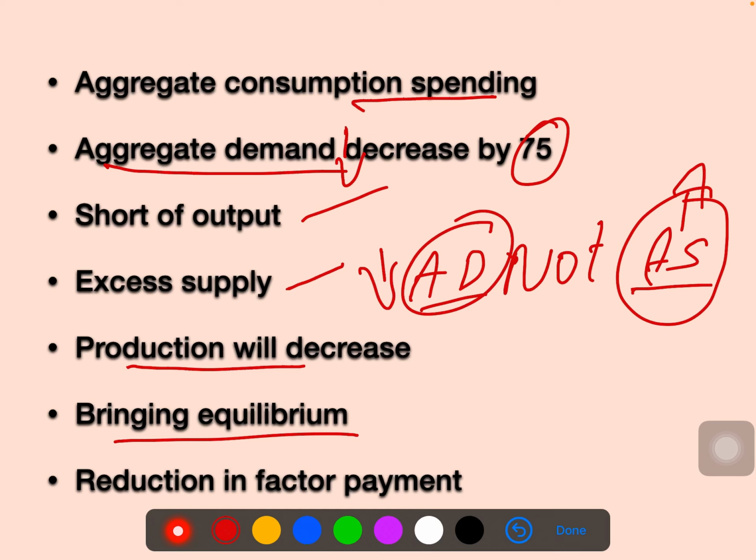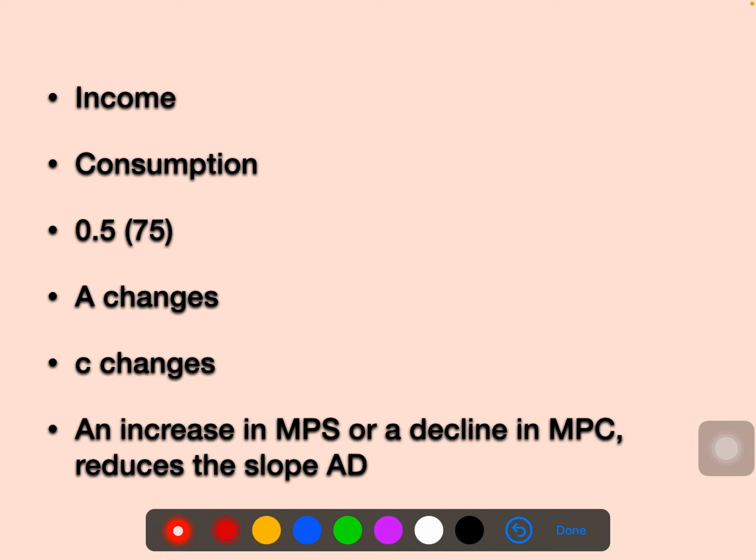Because of that, what we can do is reduce the aggregate supply, because it is already in excess, to bring about equilibrium. So what we do is reduce the production. If we reduce the production, the investment we make in the business will be less. That means the money we are spending on factor payments is going to be reduced. In this way, factor payment is going to reduce.